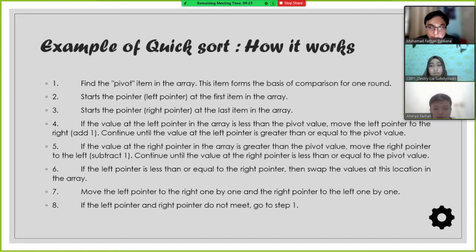Continue until the value at the right pointer is less than or equal to the pivot value. If the left pointer is less than or equal to the right pointer, then swap the values at these locations in the array. Move the left pointer to the right one by one and the right pointer to the left one by one. And last one, if the left pointer and right pointer do not meet, go to step 1.